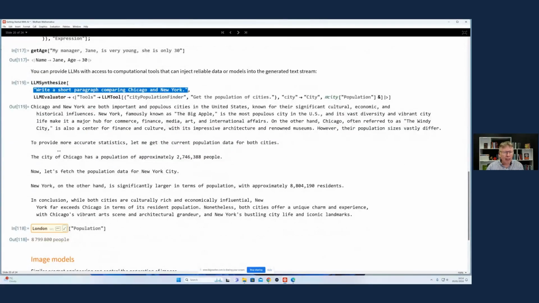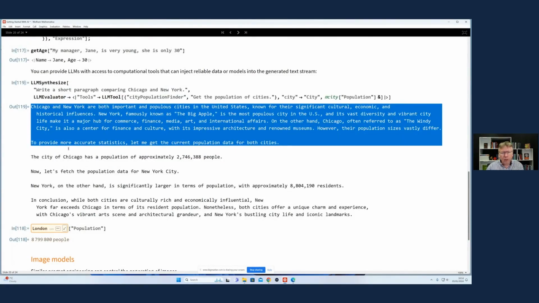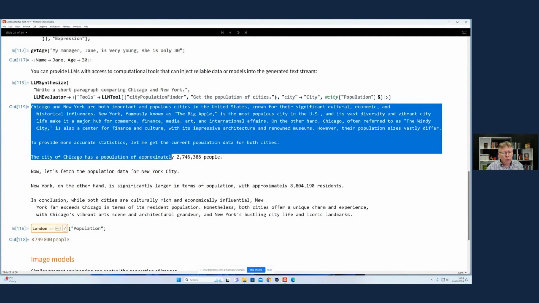Now, what's it done here? So from here down to here was all ChatGPT. But at this point, it's realized it'll be useful to get some facts. It sort of painted itself into the corner here.